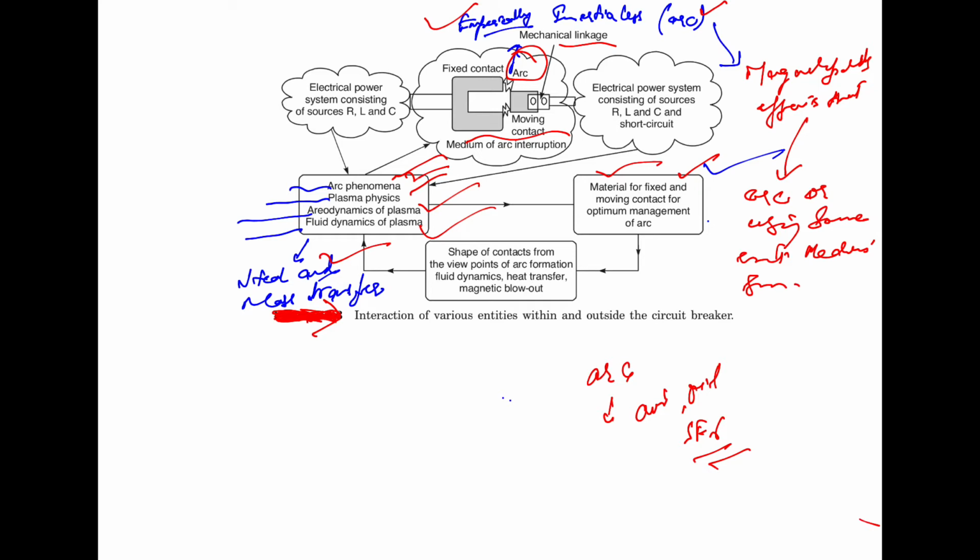Now, the arc is almost inertialess, so it is very easily affected by the magnetic field, which can be generated by the arc itself or by some external mechanism.